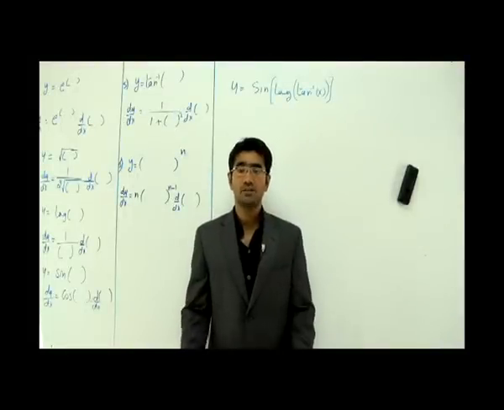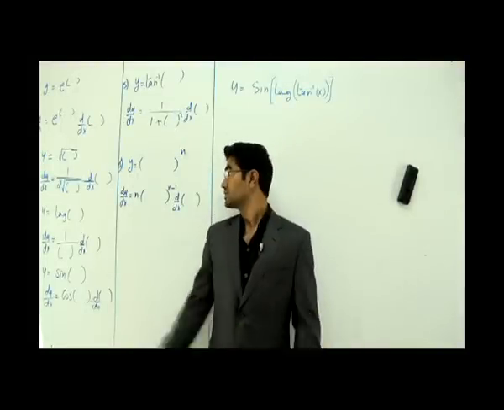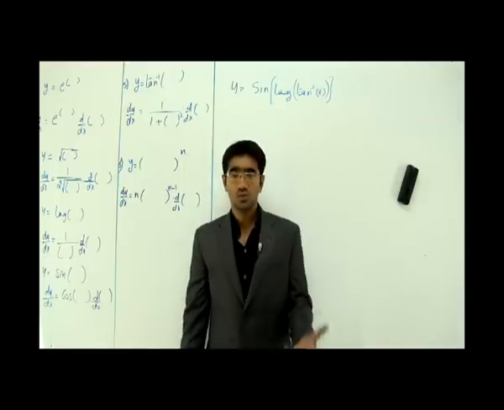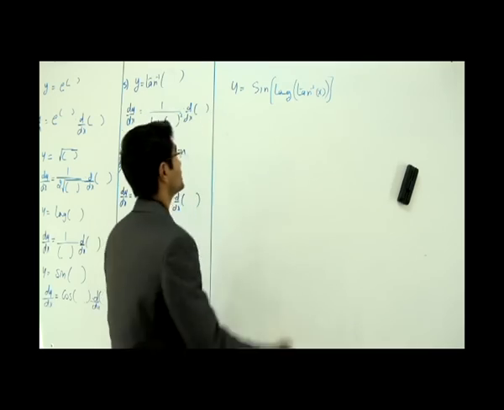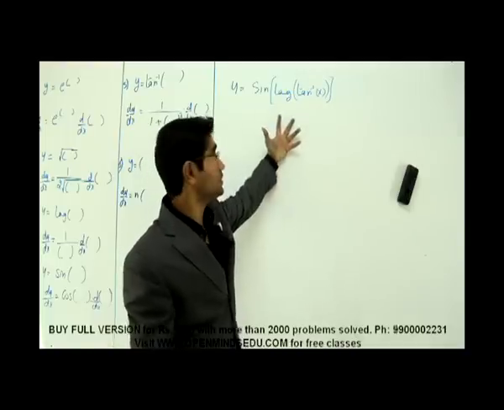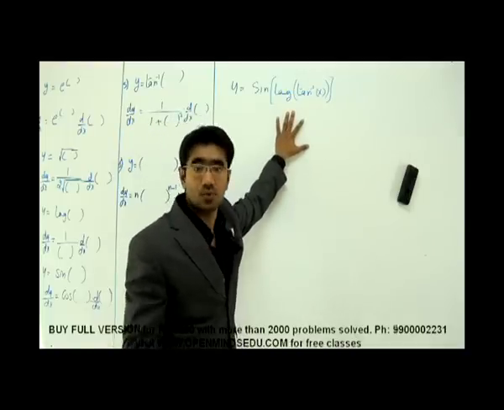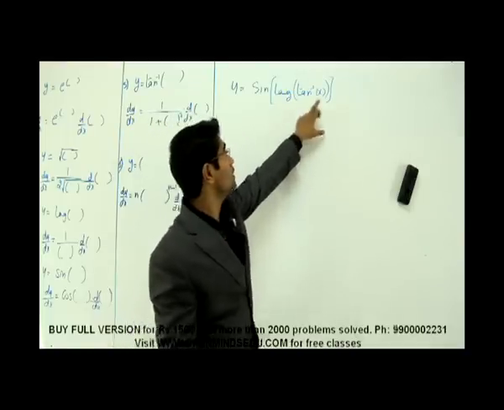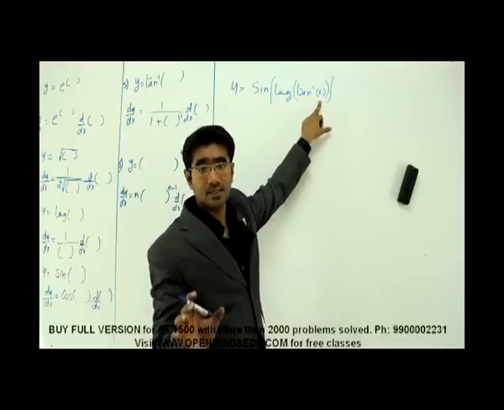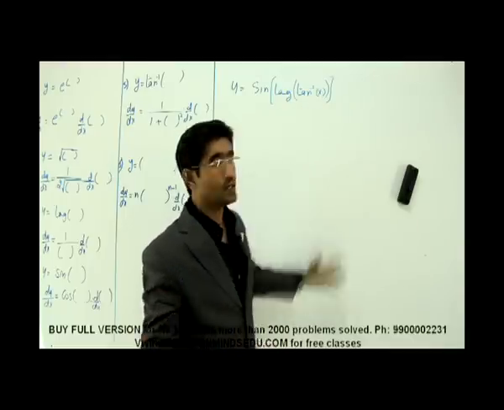Now let's try doing more difficult problems in chain rule. We could understand the single chain, that is the general formats. We also did problems involving two chains. Alright, now let's see this problem. It says sine of log of tan inverse of x. Okay, there are three chains here. Now let's check whether this is product rule or chain rule. I can see there's only one x. If there is only one x, I simply understand it is purely chain rule.